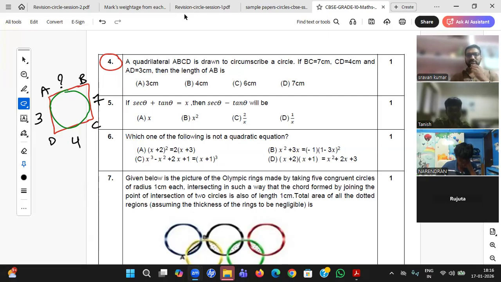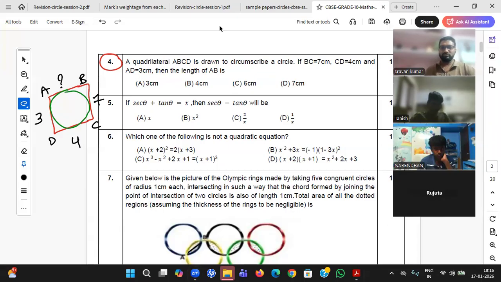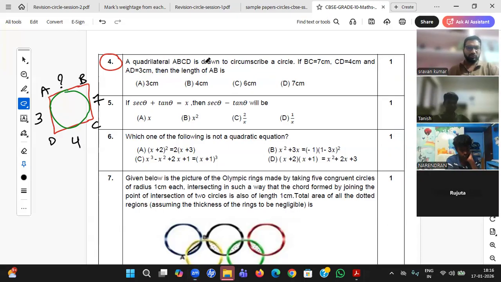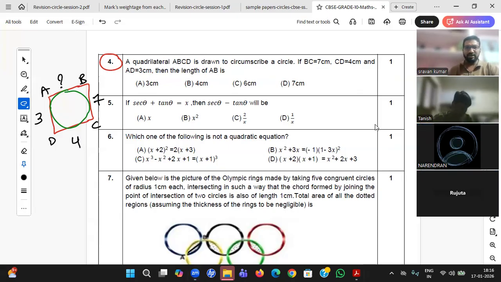Tanish, right answer. We have done this question for 3 marks. Narendran, right answer.